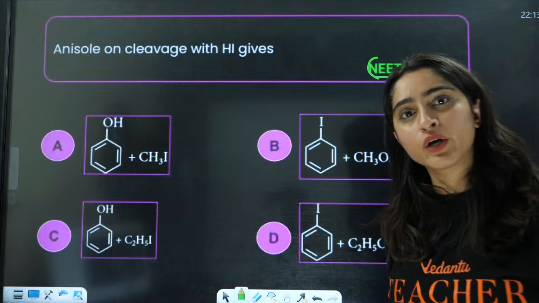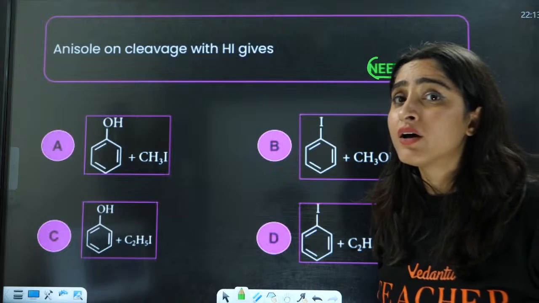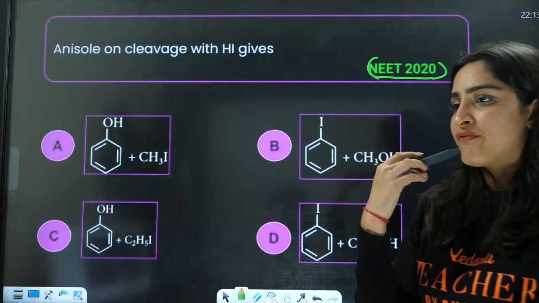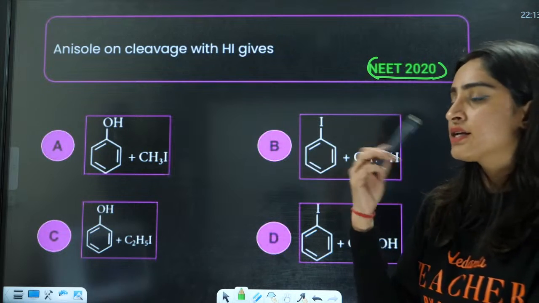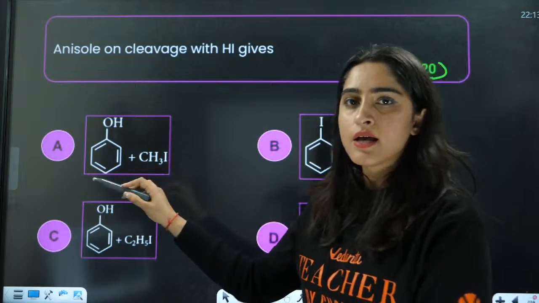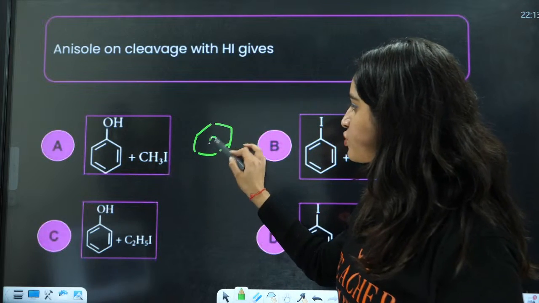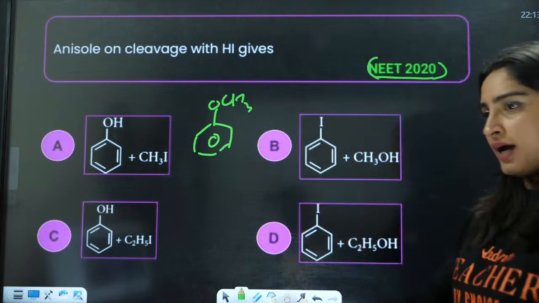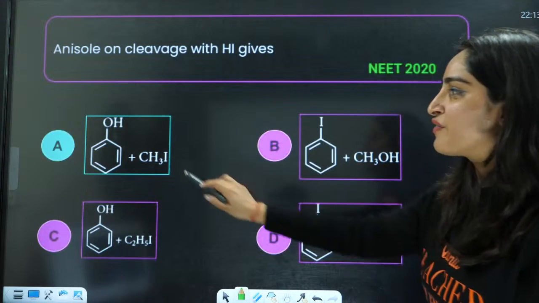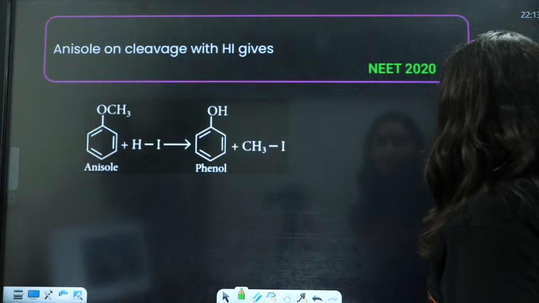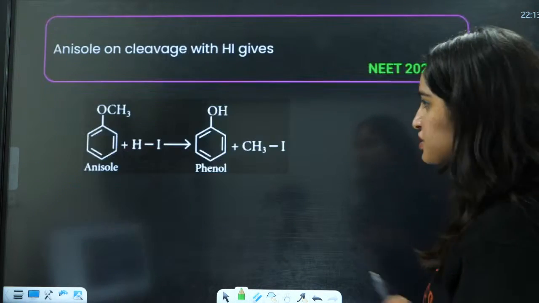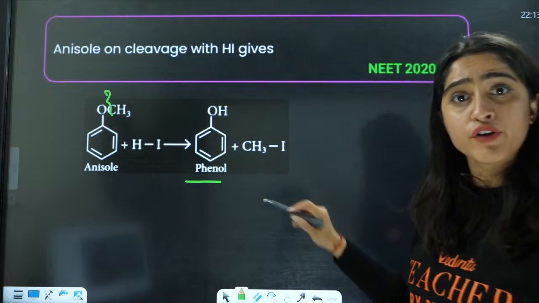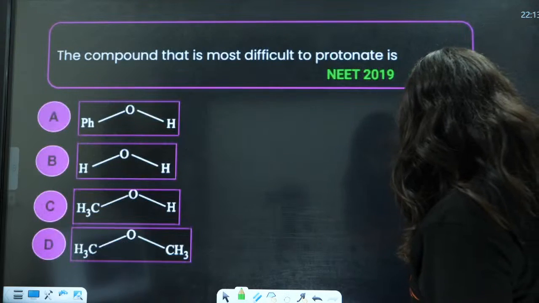With HI, it is not going to break the bond of carbon and oxygen, right? So it is going to give us what? Anisole is this, right? The answer is yes, A for Ayodhya, okay. So it is going to give answer A, right? See this reaction. So it is not going to break this bond. This bond will be broken down and you will have the formation of phenol and CH3I, right?